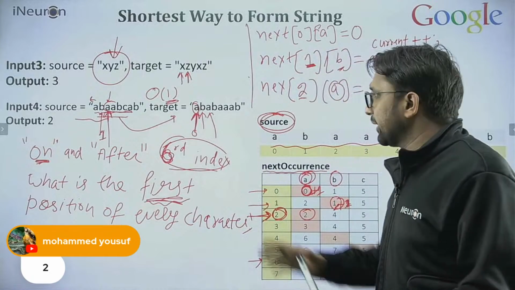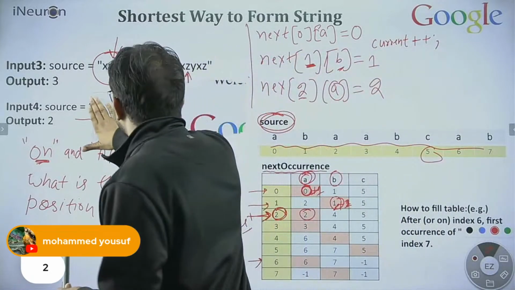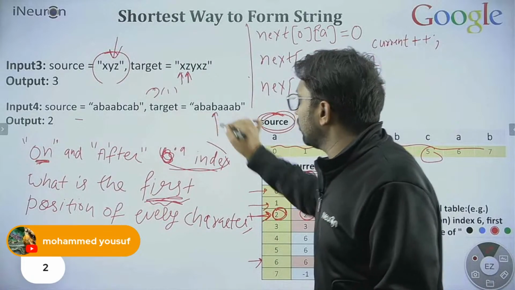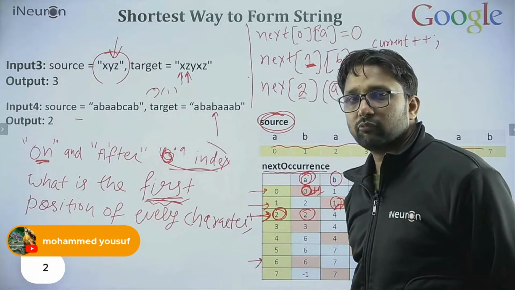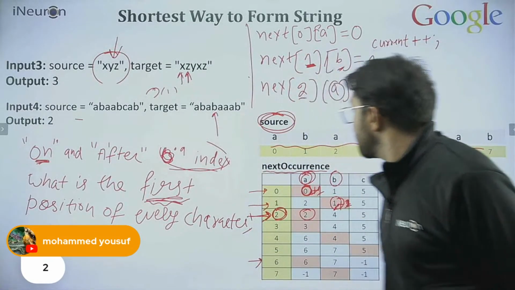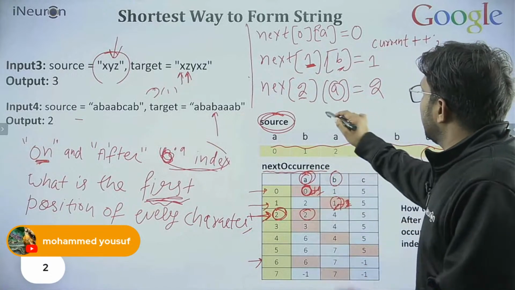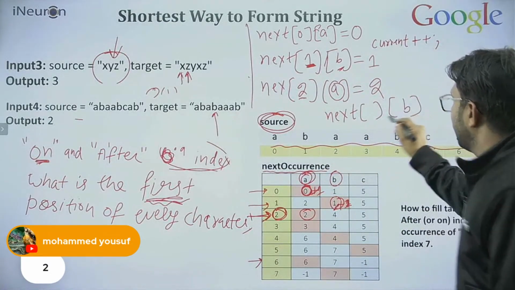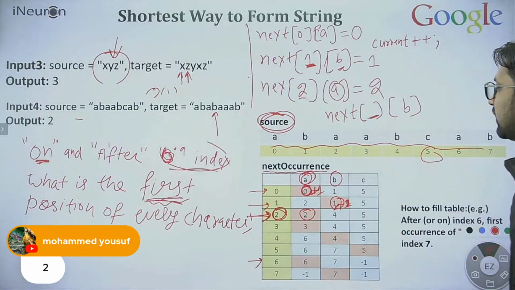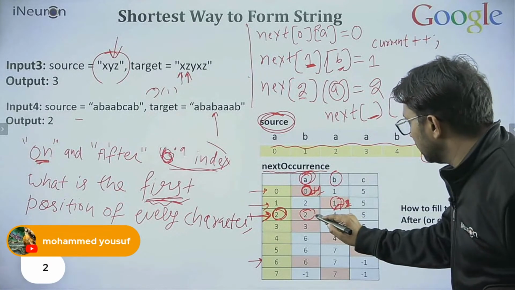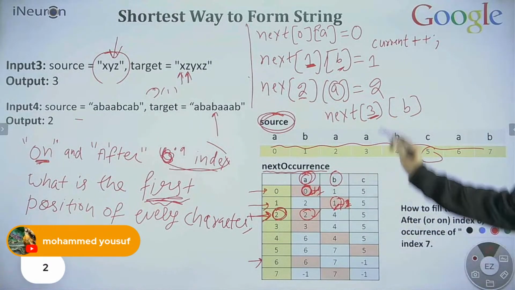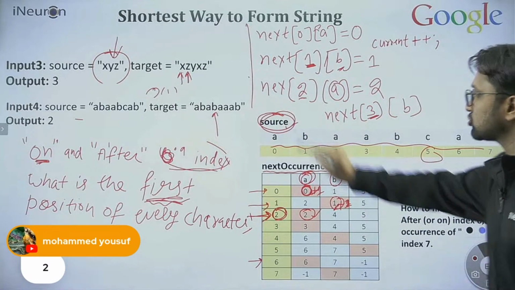Again, I'm repeating, please see carefully, you will understand this. We are here now at B. Let me write over here. Next, we need to find for B. What value will come here? What was the last value? The last value was 2. So we will start searching from the third location in the source string.